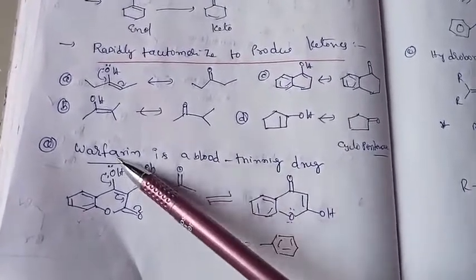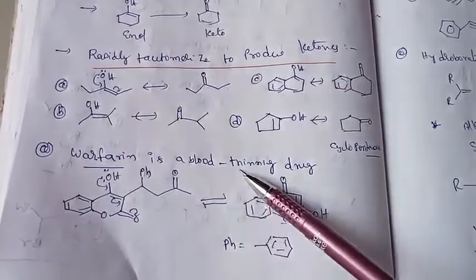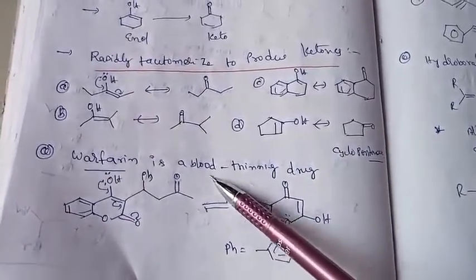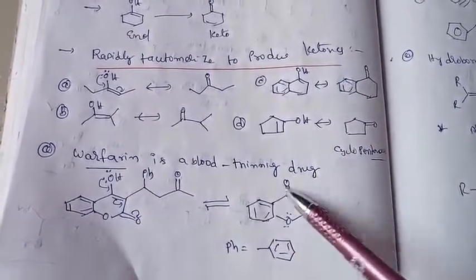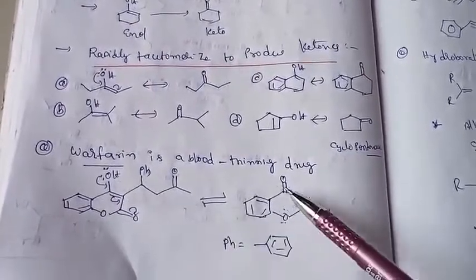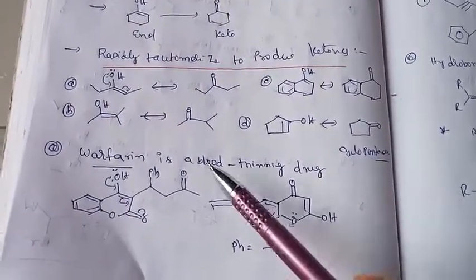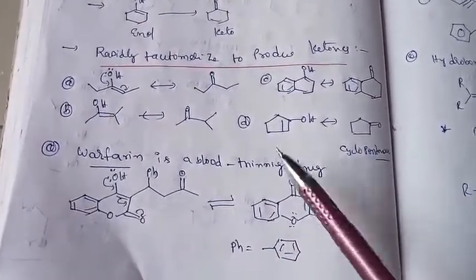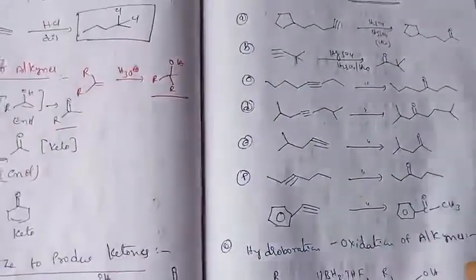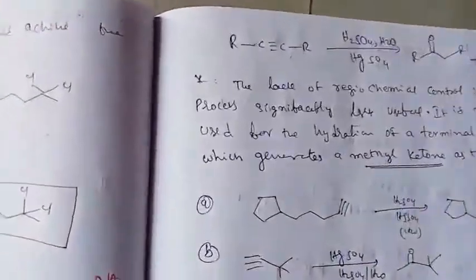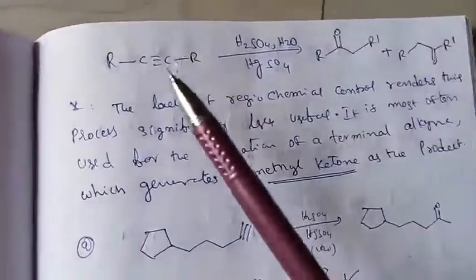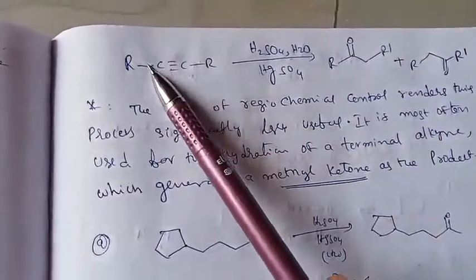And warfarin is a blood thinning drug, a very important blood clotting reagent. You can see now it is an enolic form converted into keto form. So a very important reaction in this one is that you can see this is the terminal alkyne